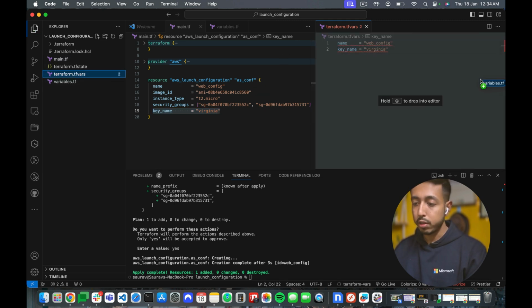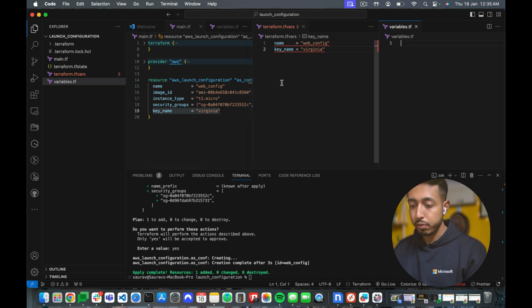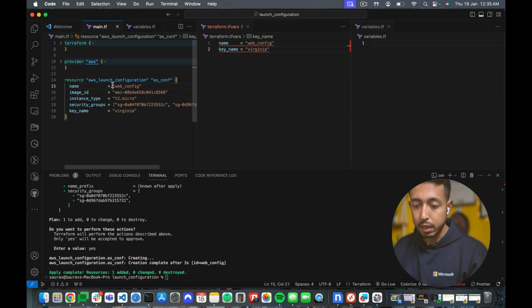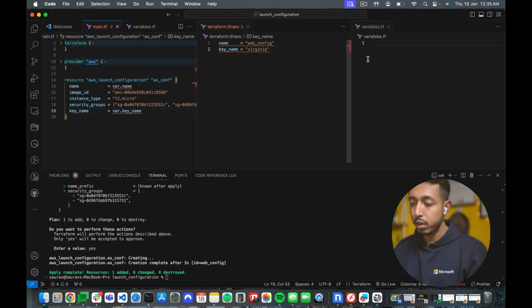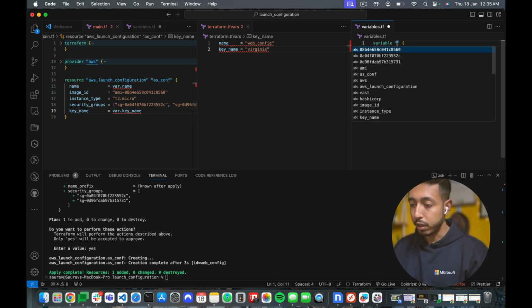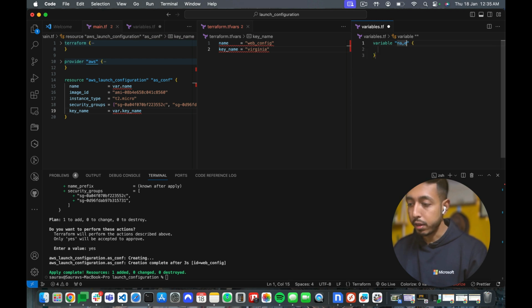Now I will try to create some variables for it. So for example, let me give name as var.name, and key name I'll give as var.key_name. Same, that will avoid the confusion. So I need to define those variables, that is name, of course.